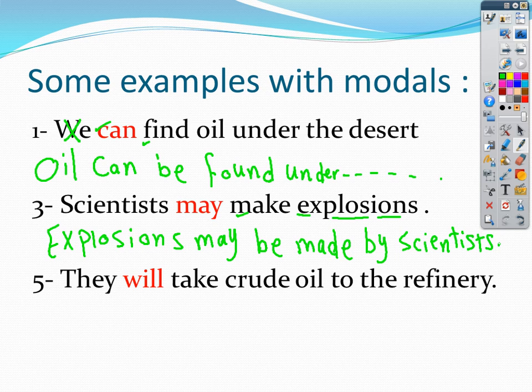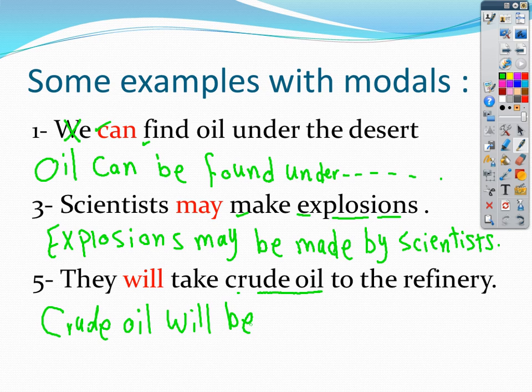Last example: they will take crude oil to the refinery. Again, let's look for the object. They will take what? Crude oil. This noun is my object. I will start with it, crude oil. Number two, will. Number three, be.